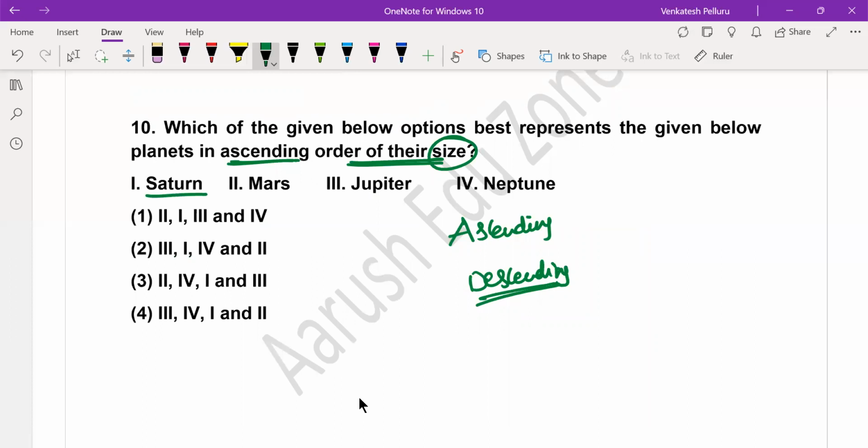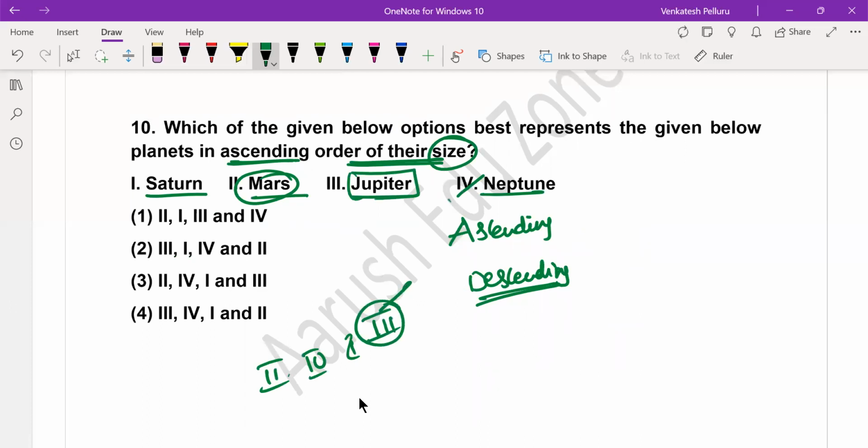Of the given options here, Saturn, Mars, Jupiter, and Neptune. The planet that has the smallest size of the given is Mars, then followed by Neptune, then Saturn, and the largest planet in the entire solar system is Jupiter. Jupiter is the largest planet.